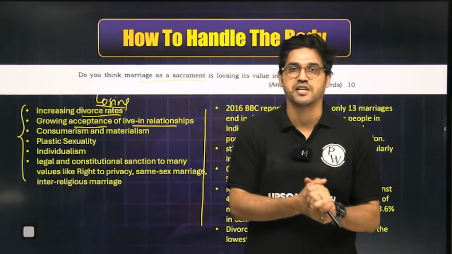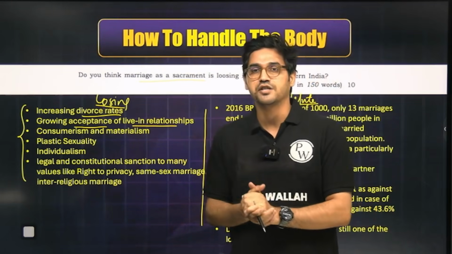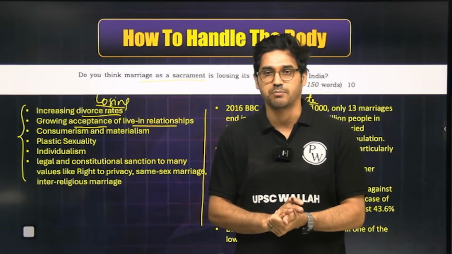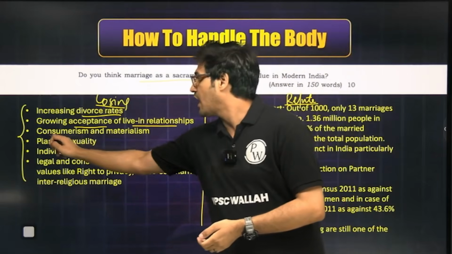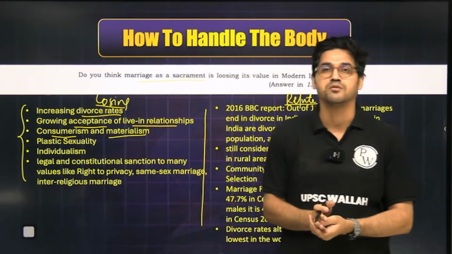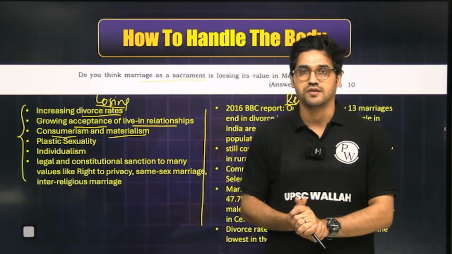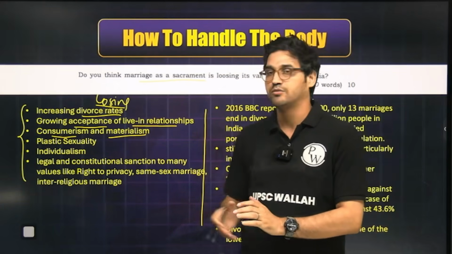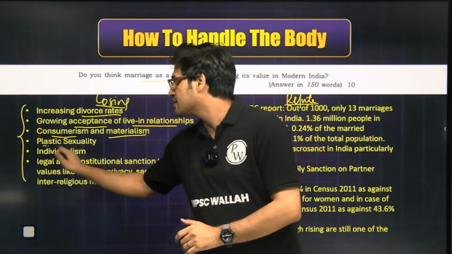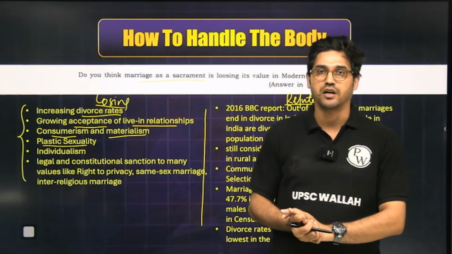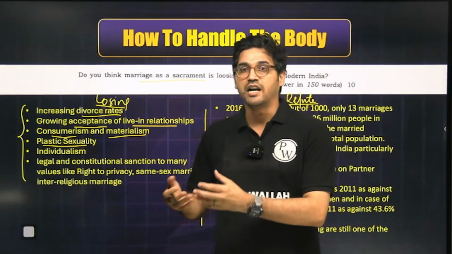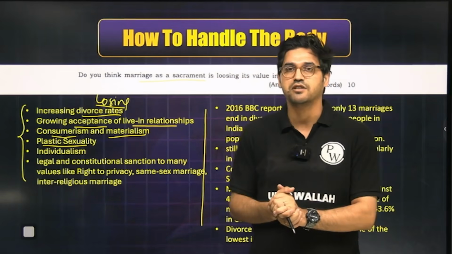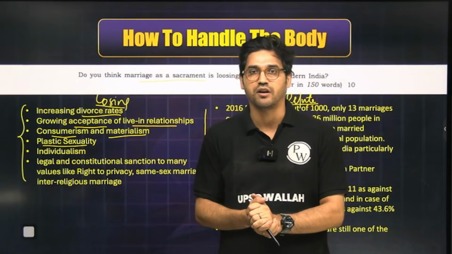You can discuss same-sex marriages and live-in relationships, which are a change to the form and structure of marriage as an institution and its growing acceptance. You can also discuss how consumerism, materialism, hedonism is characterizing modern marriages. You can discuss the pomp and show, dowry rates, everything in here. Thereafter, you can also discuss the emergence of something called plastic sexuality. You can bring in the advent of dating apps, which has, or you can say not really helped, but has actually influenced marriage as an institution in the country.